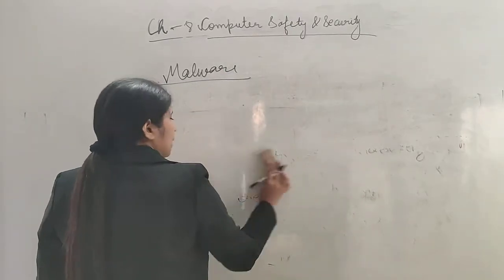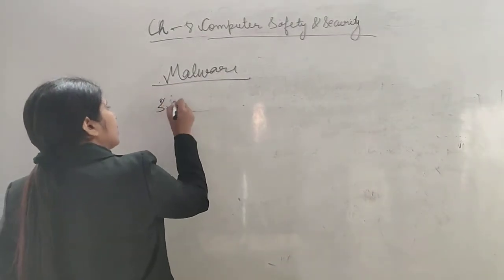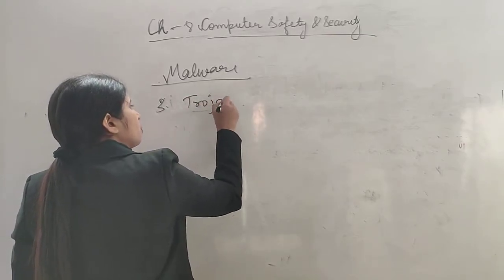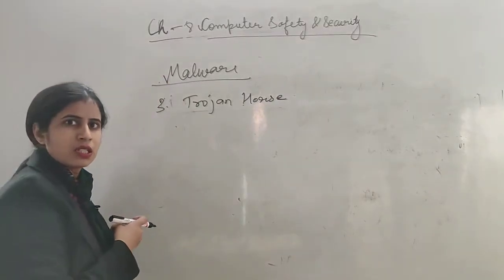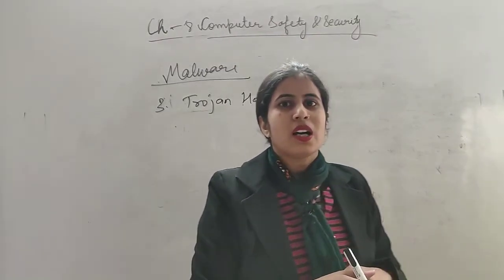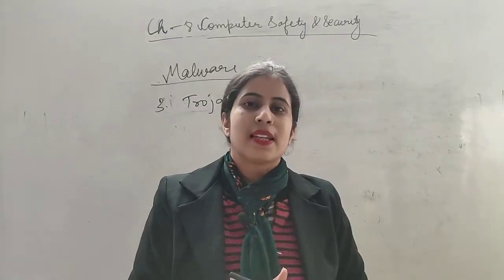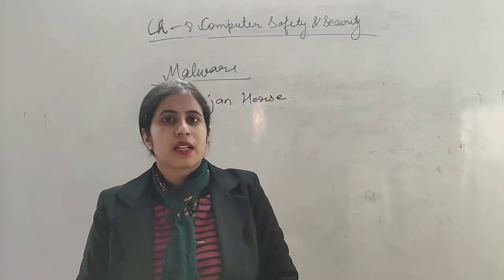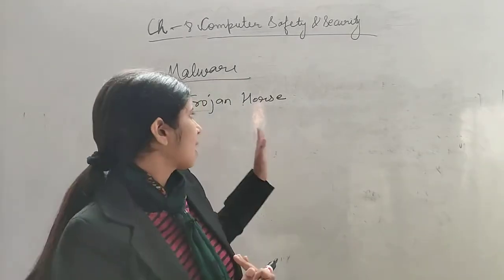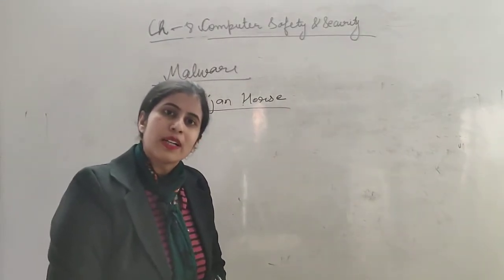Now the third malicious software is Trojan horse. What is the third one? Third one is Trojan horse. Okay, horse we know, ghoda. Trojan horse. Actually, this virus got its name due to an event that occurred. Once an event occurred, एक बार कुछ हुआ था जिसके कारण एक वायरस को ट्रोजन हॉर्स का नाम दिया गया. क्या हुआ था वहां पर?